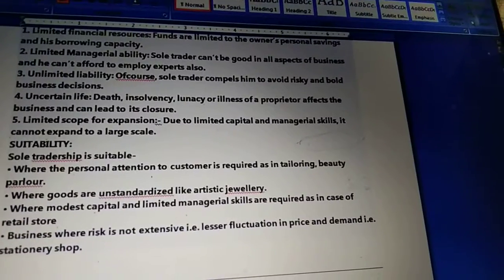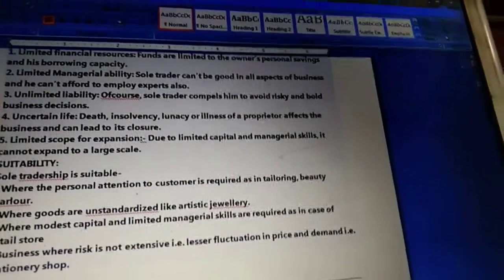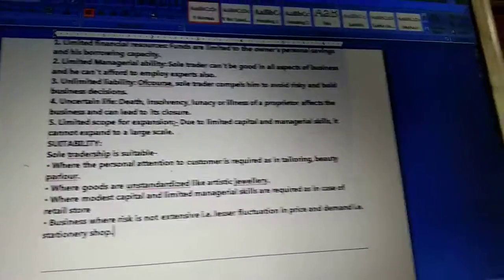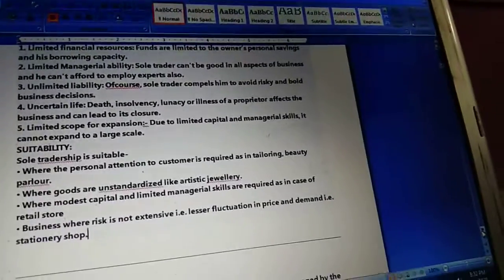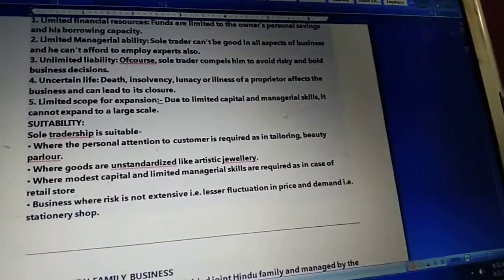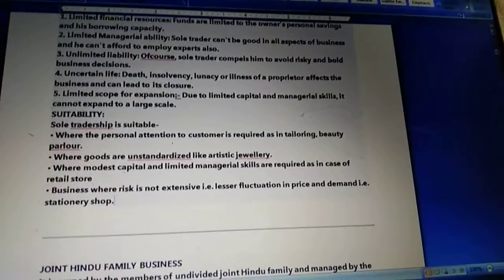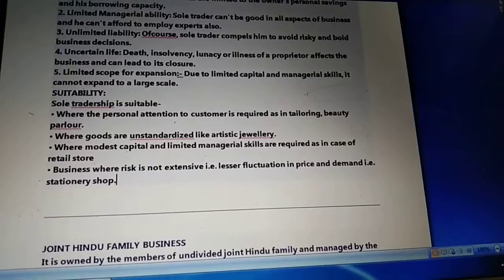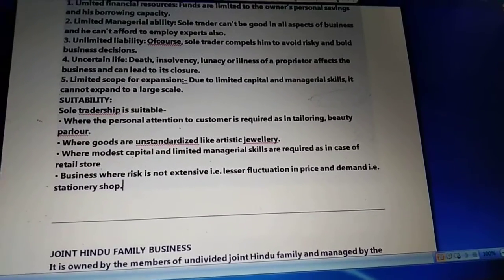There is limited managerial ability, because one person is managing the business, so he might not have all the skills required to start, continue and expand the business. So students, this was the first form of business organization, sole proprietorship. In the next video, we will learn about the next form of business organization. Thank you.